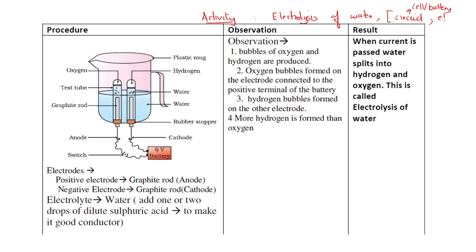Then you need electrodes. Here, as I already told you, you can use pencils and use the leads of the pencil as your electrodes. And you need a beaker, or if you don't have a beaker at home, you can use a glass tumbler. So this becomes your experimental setup. With the help of this, you can perform this simple electrolysis experiment.